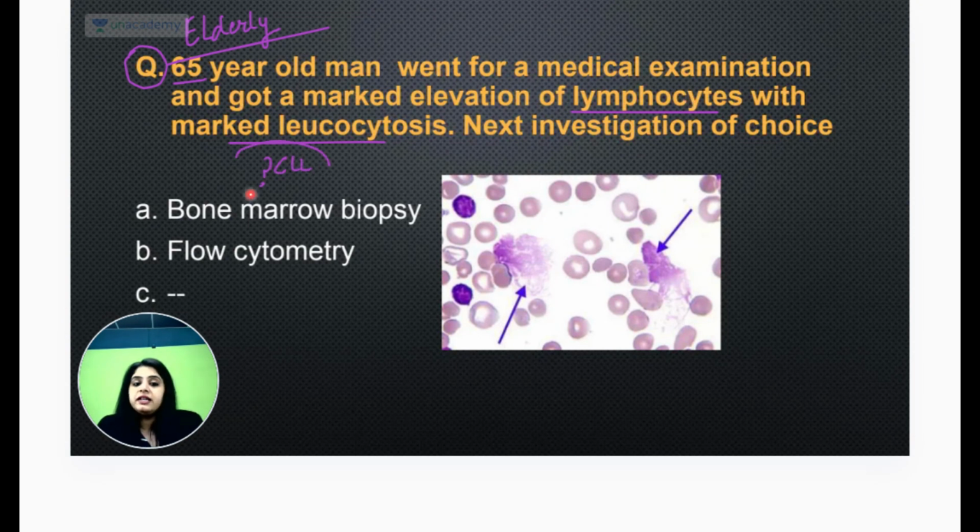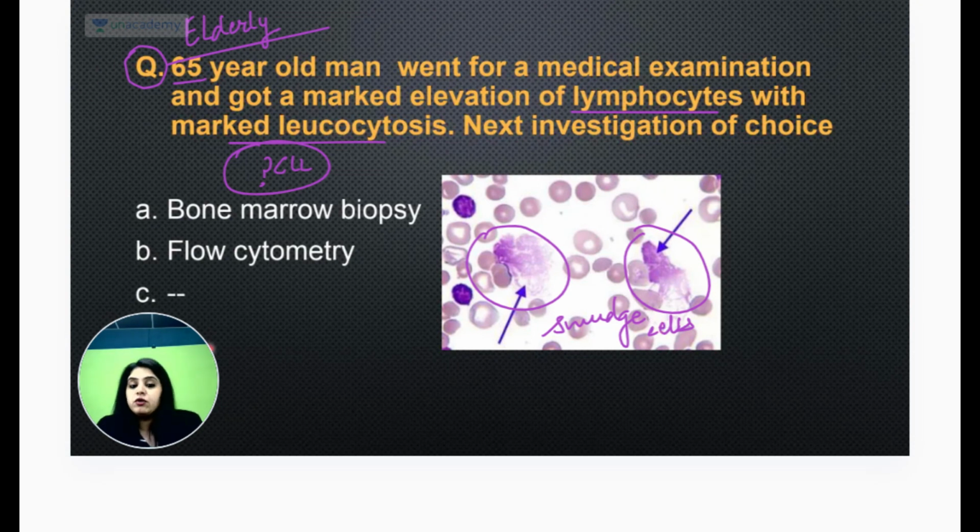I start thinking of CLL, but I need other criteria, and they've given me a picture. That picture is of what? What was this, guys? This picture was of the smudge cells. Now, smudge cells is not specific, but smudge cells is a very, very strong indicator that it could be a CLL. So what will we do next?